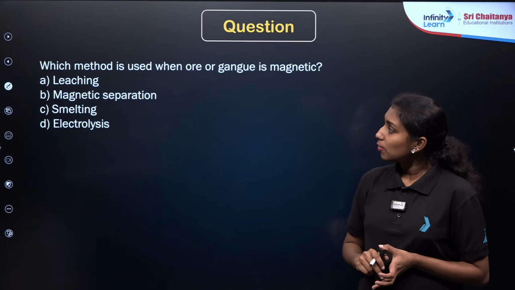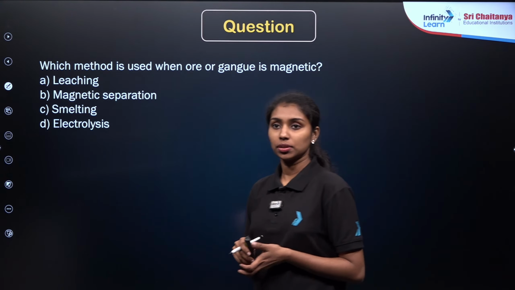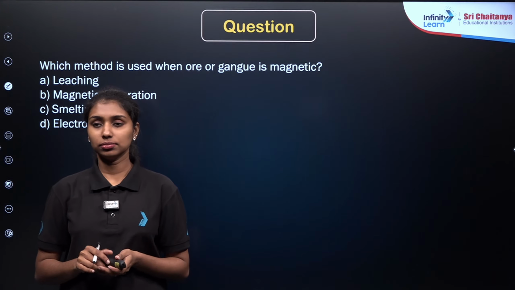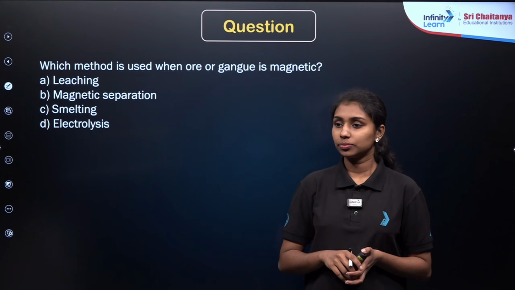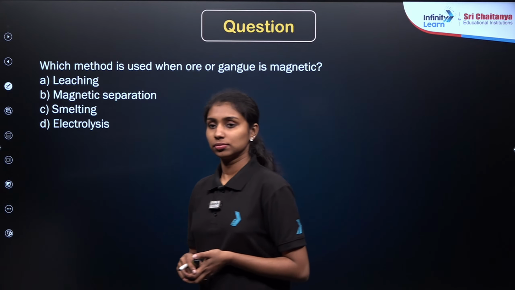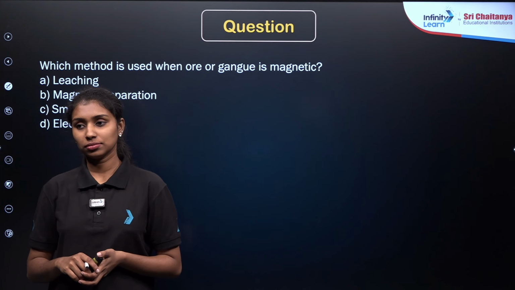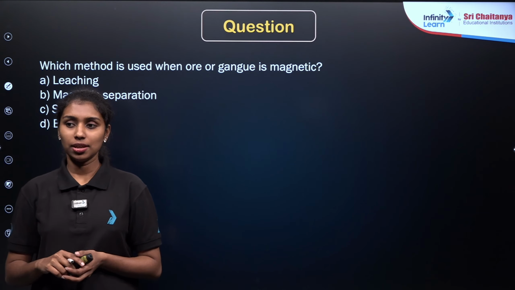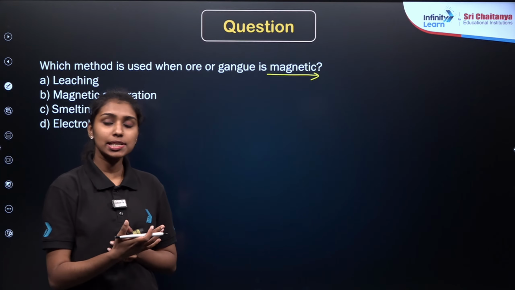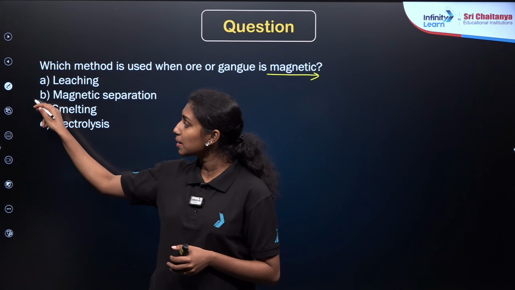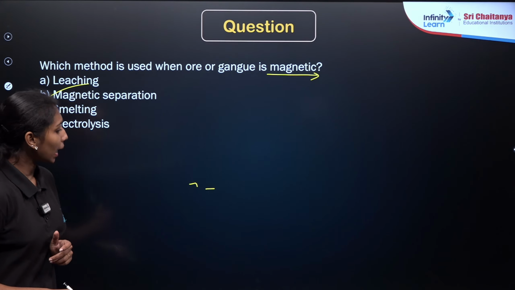Here is our next question. Which method is used when ore or gangue particle is magnetic? So from the name itself, we can get an idea, right? Magnetic. So the separation will be used on the magnetic property, that is magnetic separation, right? So option B will be the correct answer here, magnetic separation.